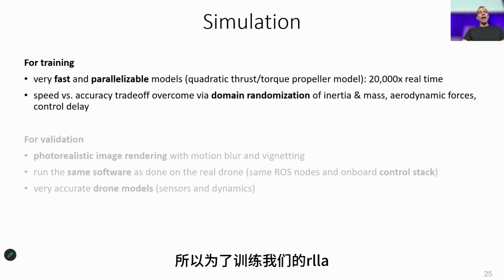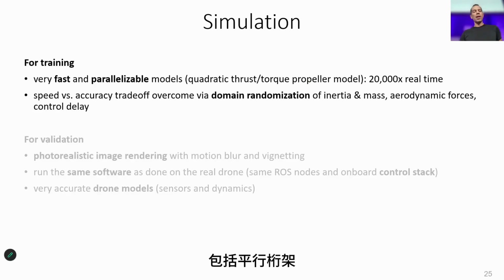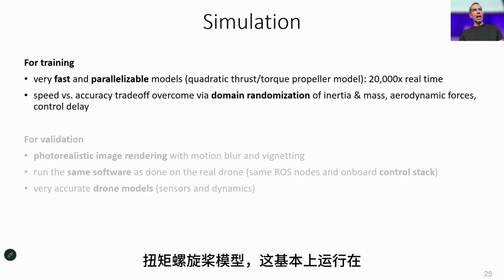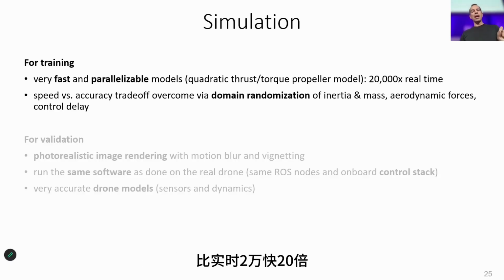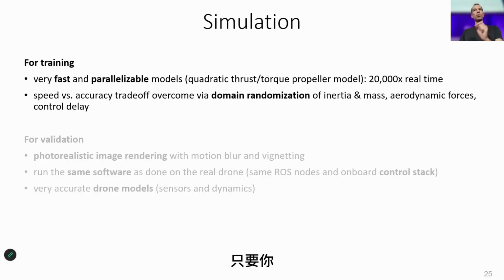For training our RL, we use very fast and parallelizable models that include a quadratic thrust-torque propeller model, and this basically runs 20,000 times faster than real time. Now, you may wonder, what about accuracy? Well, one of the key findings of this research that we are very happy about is that you don't need a very accurate simulator to train with reinforcement learning, provided that you do good domain randomization. Thanks to domain randomization of the inertia, mass, aerodynamic forces, and control delays, we were able to account for all the discrepancies between simulation and the real world.